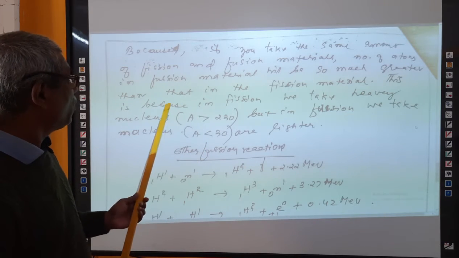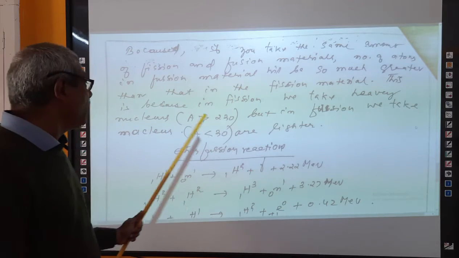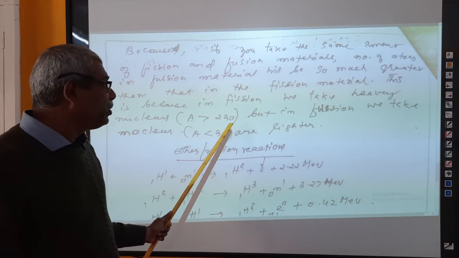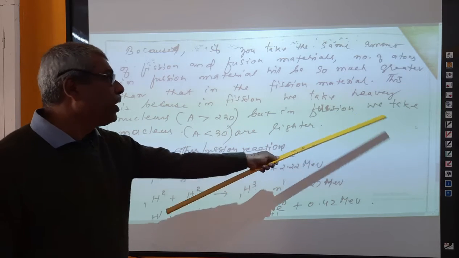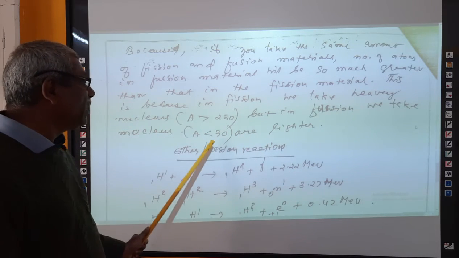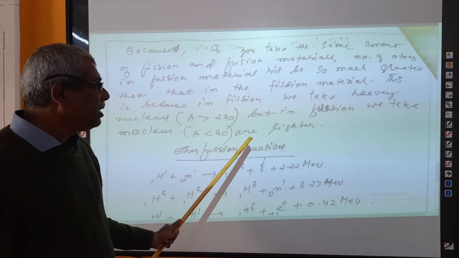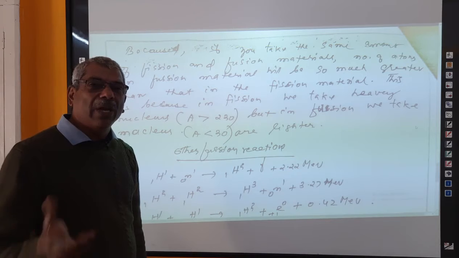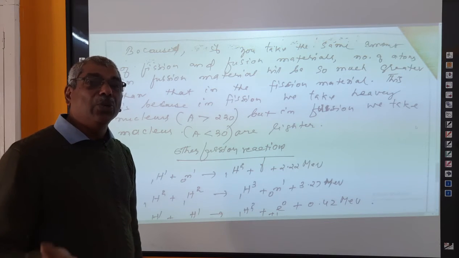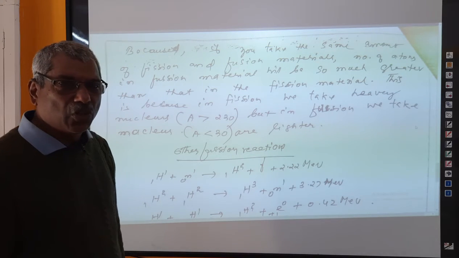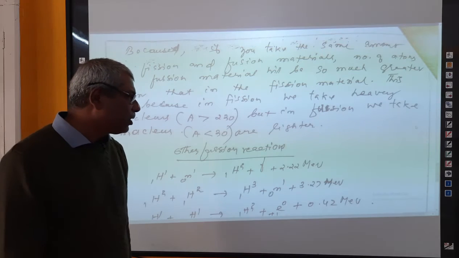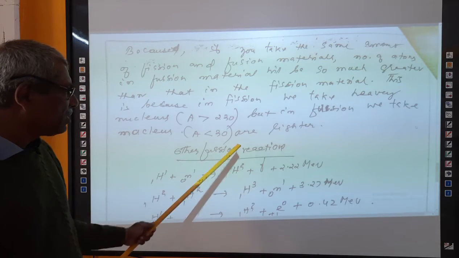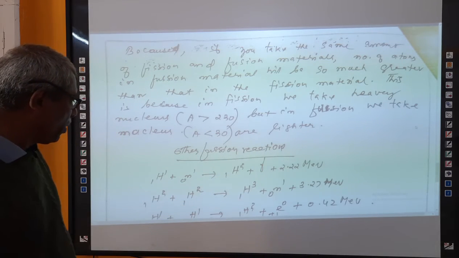So in fission, we take a heavy nucleus with A greater than 230, but in fusion, we take nuclei with A less than 30. These lighter nuclei are combined to form a bigger nucleus, and due to mass defect, a large amount of energy is produced. That is called a fusion reaction. Some examples of fusion reactions are also shown here.